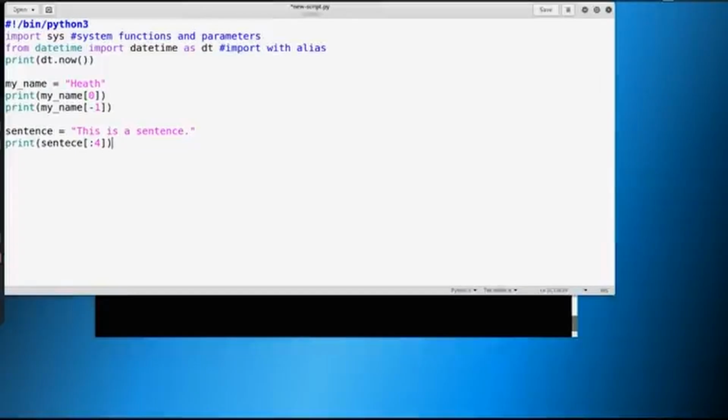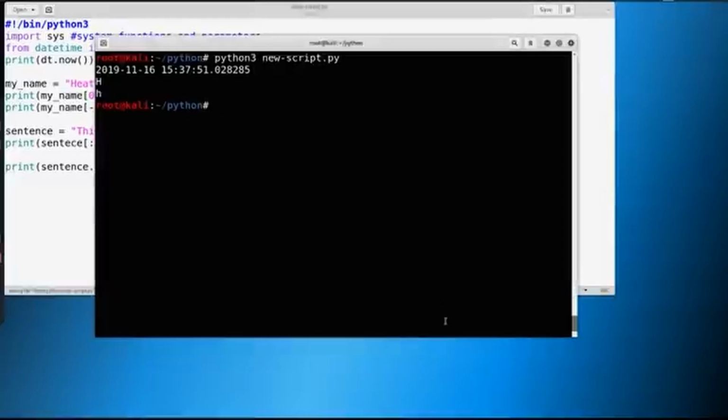We can also split data. So we could say something like print and do sentence.split, and this will split based on a delimiter. Now, the delimiter here is by default a space, and we covered delimiters in bash scripting. We're just going to say, hey, every time there's a space, I want you to split out this sentence.